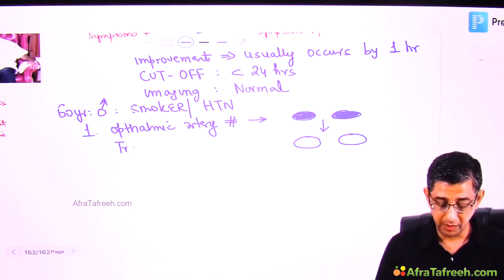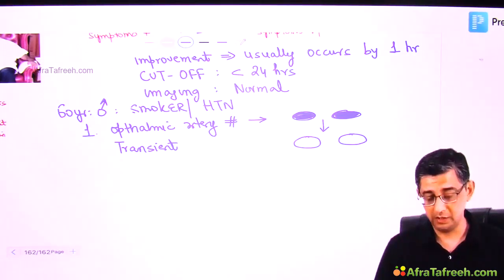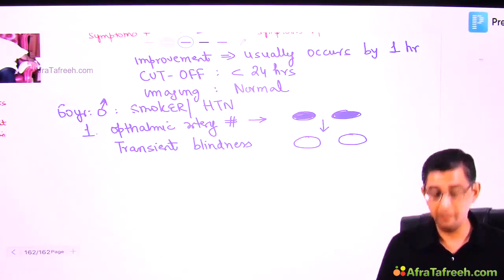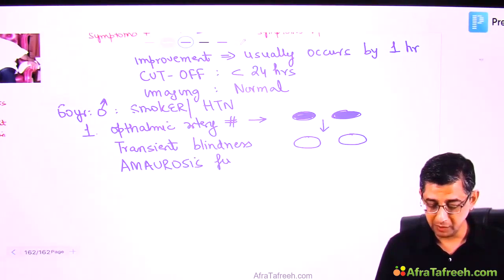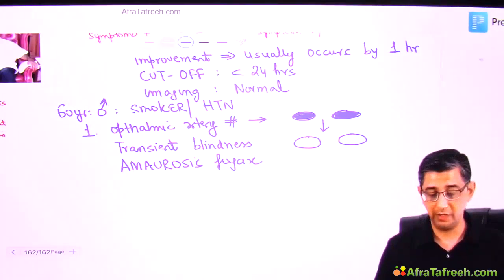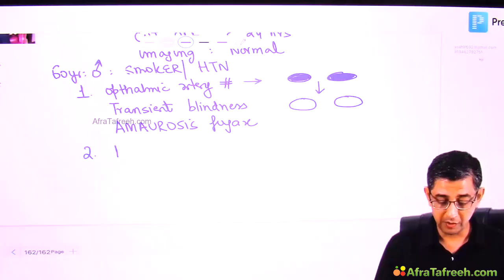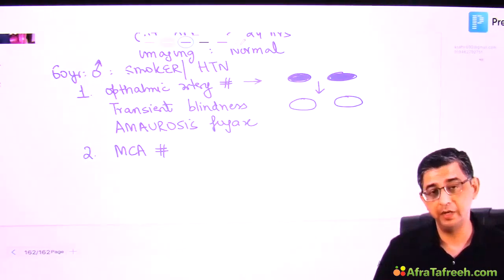I basically wanted to highlight that this person went blind for maybe a few seconds to a few minutes. There is a transient onset blindness which is developing in this gentleman over a matter of, let me say, a few minutes. The technical term for this is amaurosis fugax, and this is possibly one of the symptoms that can develop in these patients, secondary to the fact that one of the branches of the internal carotid artery, the ophthalmic artery, got involved. Now, it is not a hard and fast rule that only the ophthalmic artery will be blocked. Sometimes there could be a thrombus in the middle cerebral artery, but thankfully protein C and protease were again coming to the rescue.